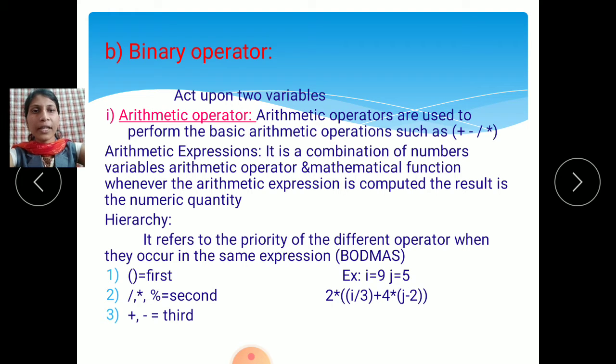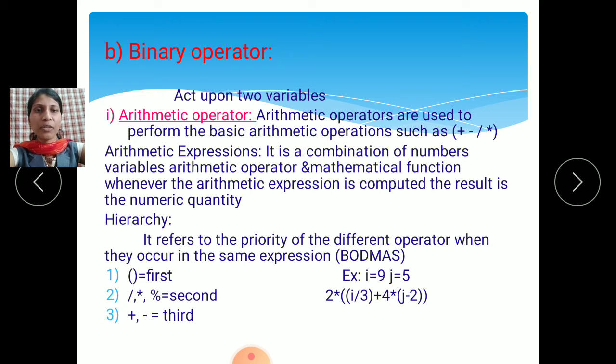First one is the arithmetic operator. Arithmetic operators are used to perform basic arithmetic operations. Which are the basic arithmetic operations? In normal daily life, the basic arithmetic operators we use are addition, subtraction, multiplication, division. Then what is an arithmetic expression? It is a combination of numbers, variables, arithmetic operators and mathematical functions. Whenever an arithmetic expression is computed, the result is a numerical quantity.